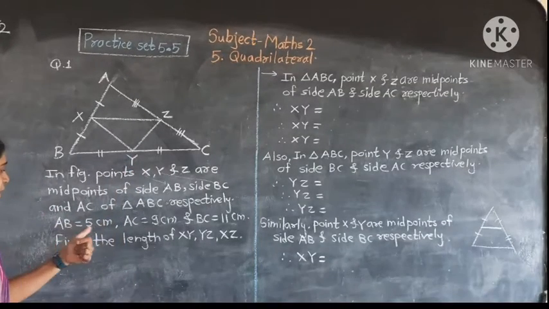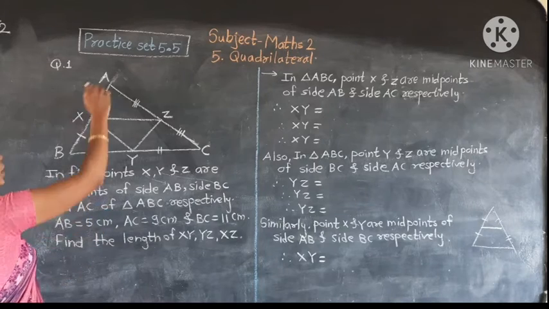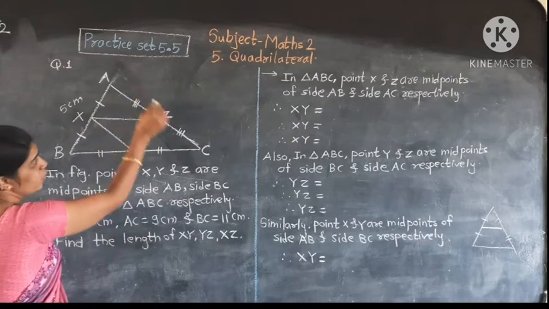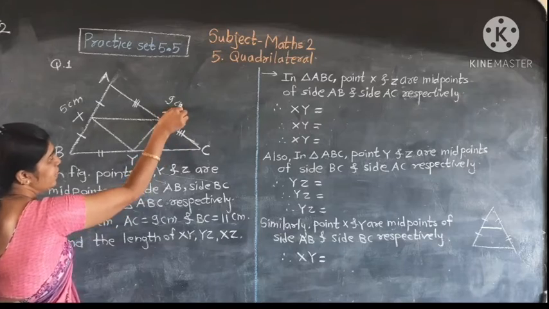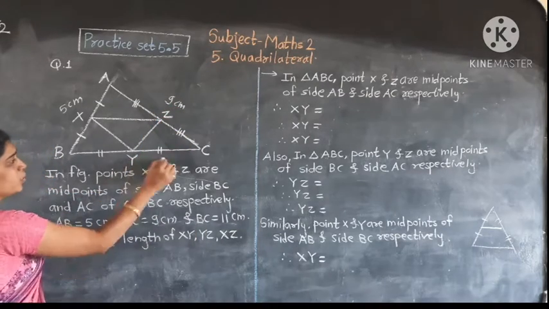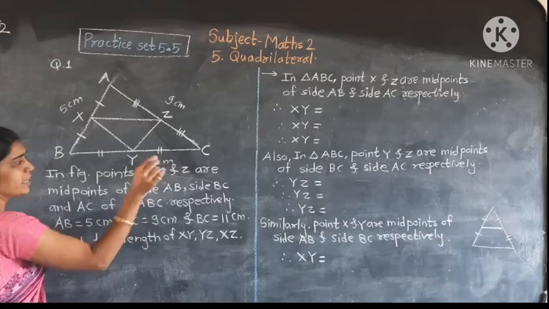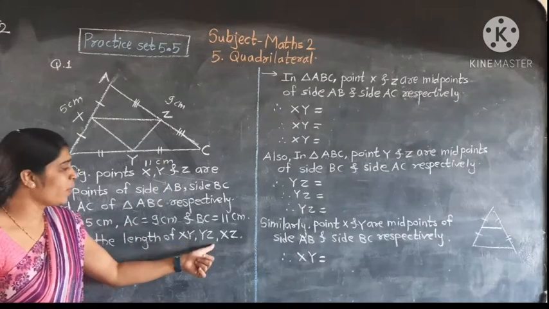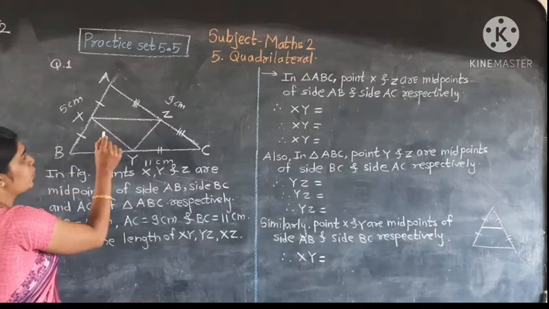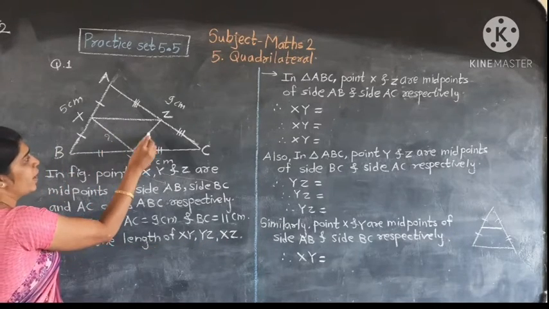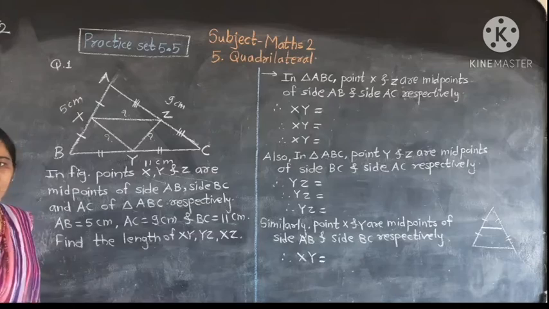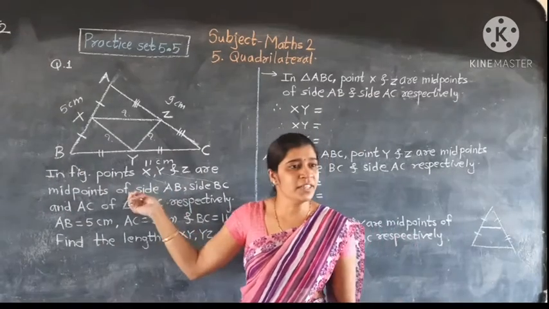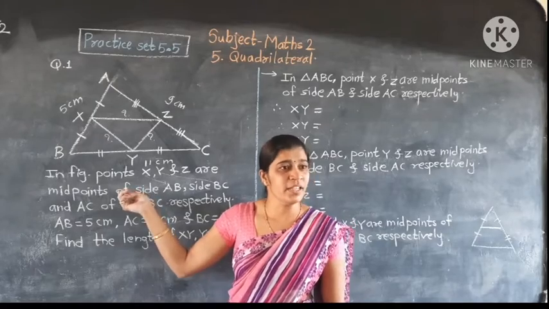And what is given? Whole AB is 5 centimeter. Whole AC is 9 centimeter. And whole BC is 11 centimeter. We have to find XY, YZ and XZ. We have to find all these. So what are the given things here?